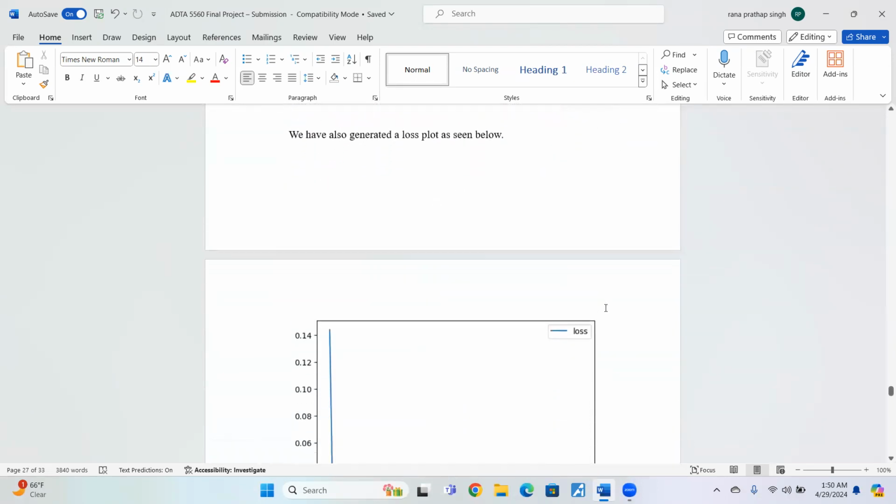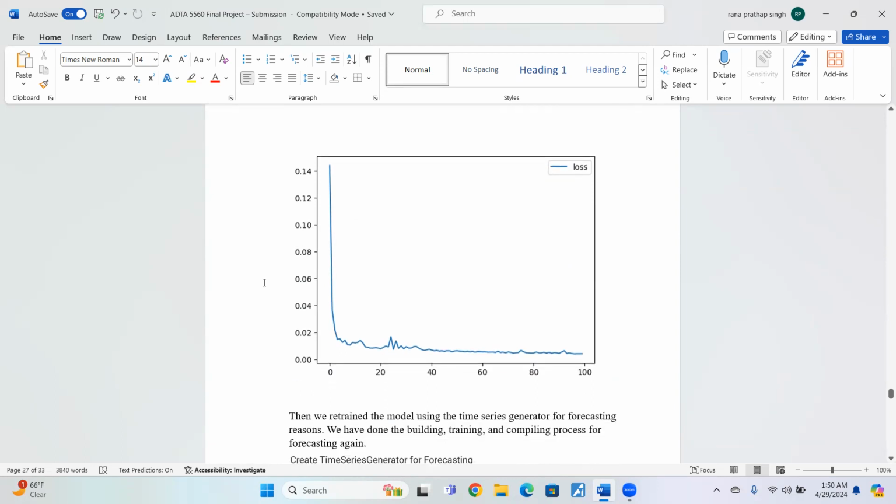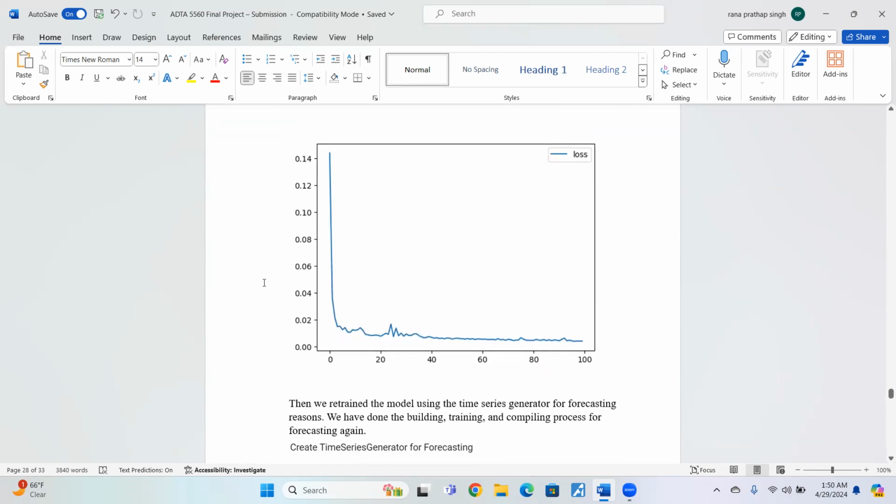Now we have generated a loss plot, as we can see here. The loss values have decreased completely this time, which is a bit different from the loss plot of the LSTM. The redesigned LSTM has a completely different loss plot, which shows a high performance increase because the loss is very low. And this is very important to show the strength of the redesigned LSTM network.